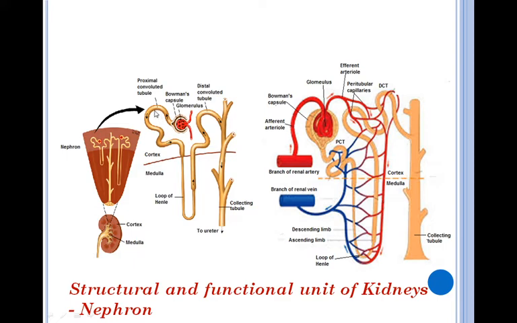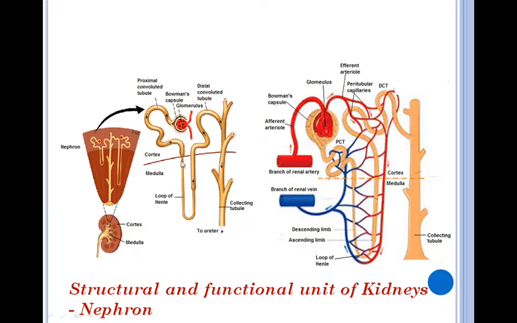The renal tubular part consists of the initial proximal convoluted tubule, which is a highly convoluted or coiled part, and then this proximal convoluted tubule comes down as a descending limb and forms a U-shaped structure called loop of Henle. Then it rises up as an ascending limb of loop of Henle.